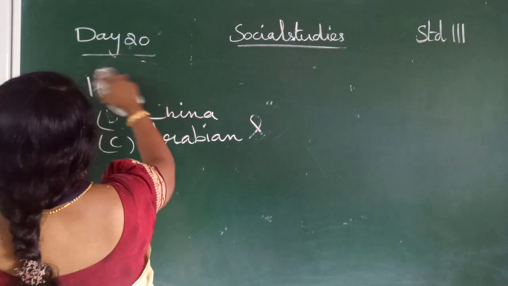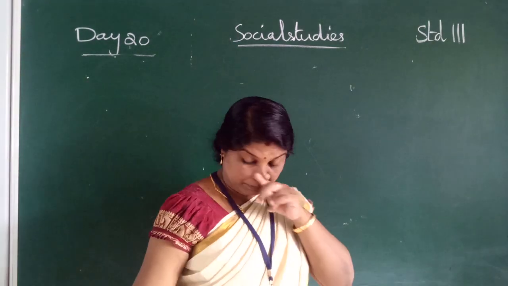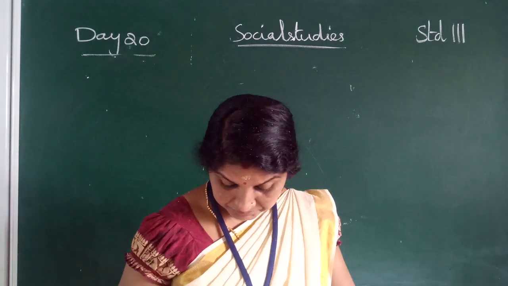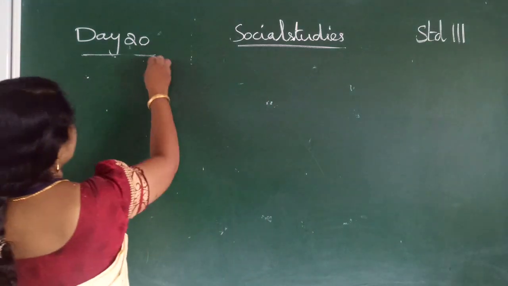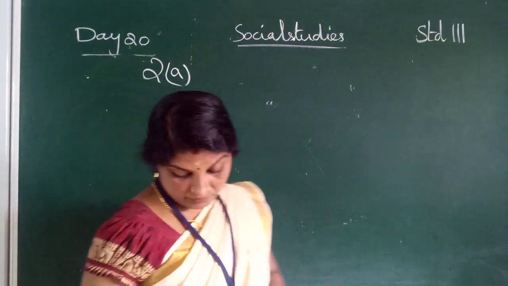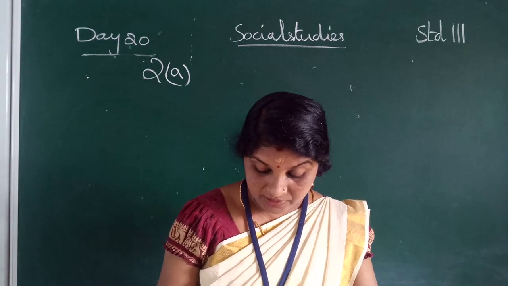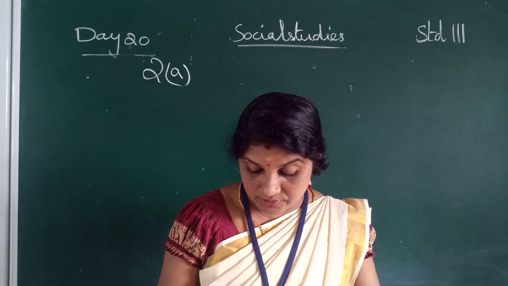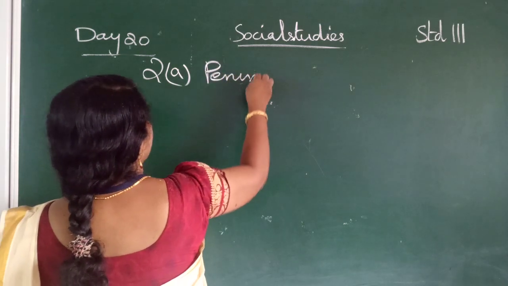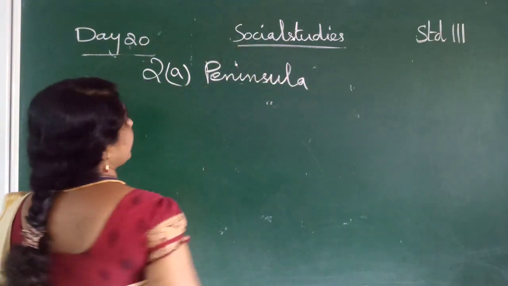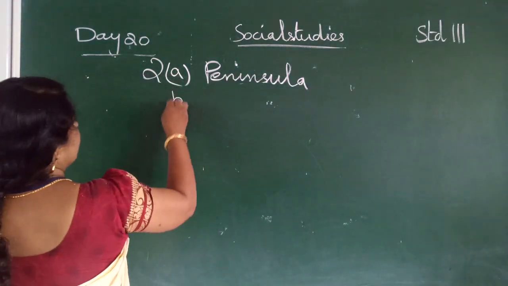The next one, fill in the blanks. Take it, children. Exercise number 2A. Land surrounded by water on three sides is called a dash. Land surrounded by water on three sides is called a peninsula. Write down peninsula. P-E-N-I-N-S-U-L-A, peninsula.